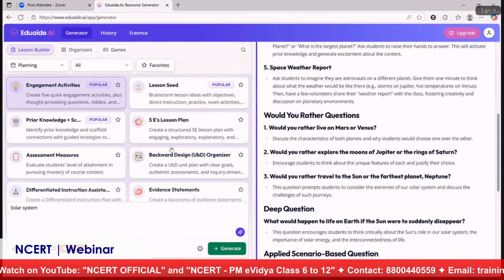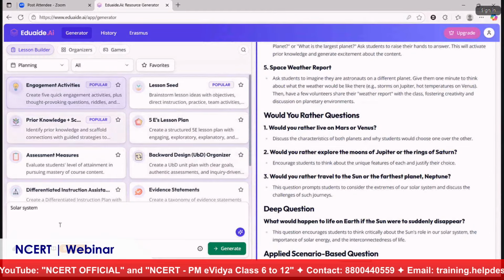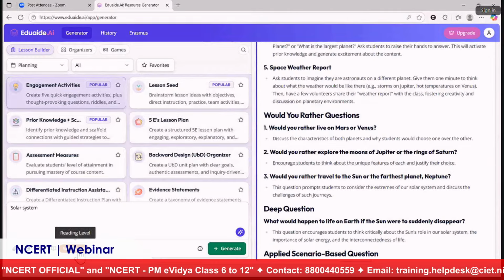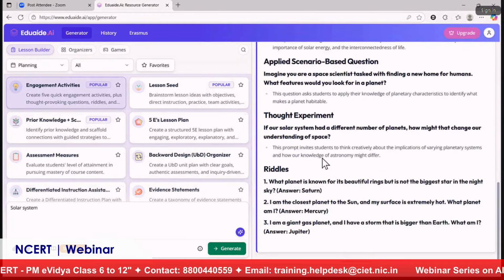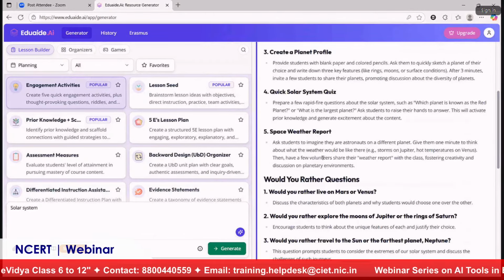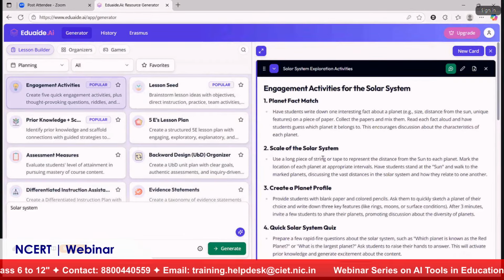What I did was choose the correct resource type, then the topic that you are teaching, and the grade level that you want to teach for. Okay, so you can see beautifully we have created an engagement activity. This can be taken as a printout and given to students, or it can be sent as homework for students to go through.